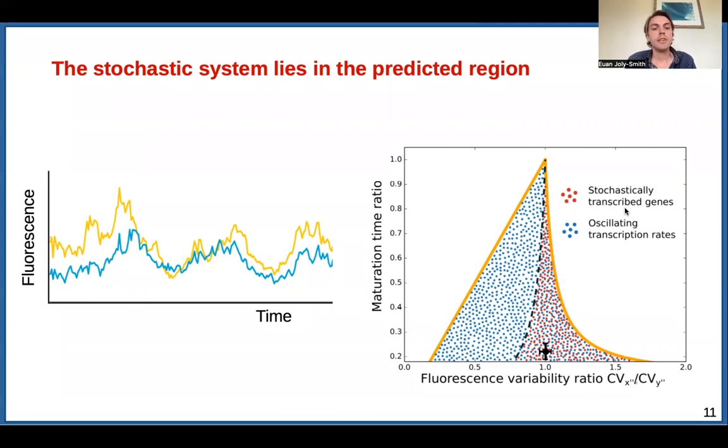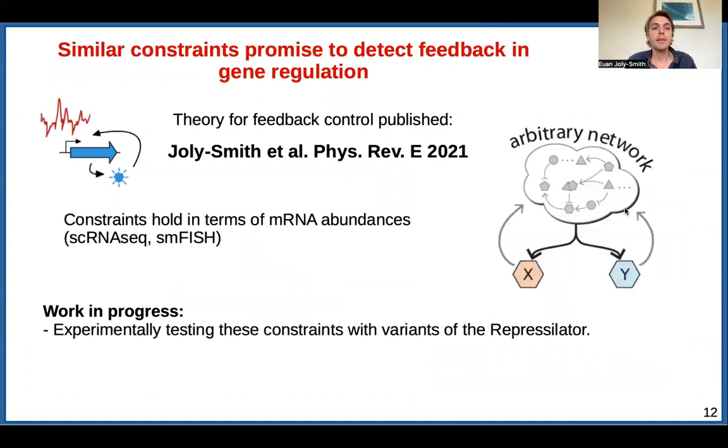So that concludes the result I want to show you on the dynamics. I just wanted to add that using this framework of classes of dual reporter systems, we've been able to derive other bounds and constraints that promise to allow us to exploit them to infer other features of gene expression or gene regulation. For instance, we derive a bound that we can use to detect feedback in gene regulation. So if you're interested in that, you can look at our paper here.